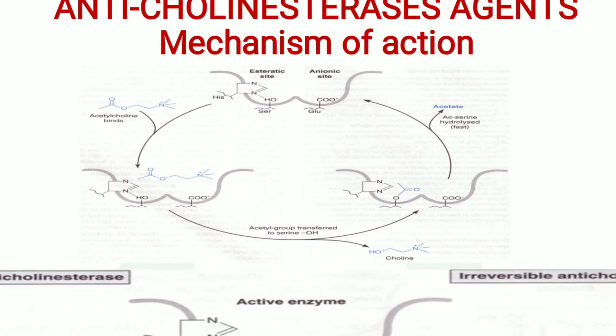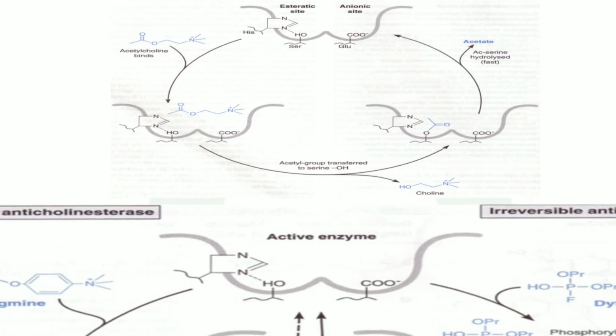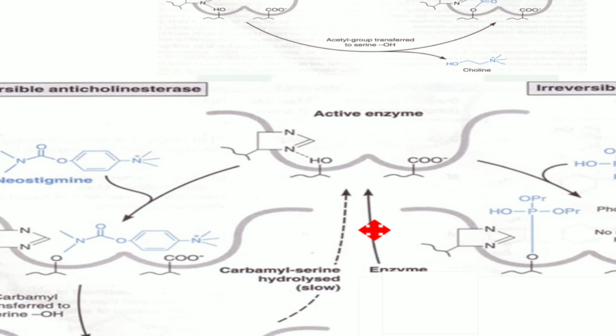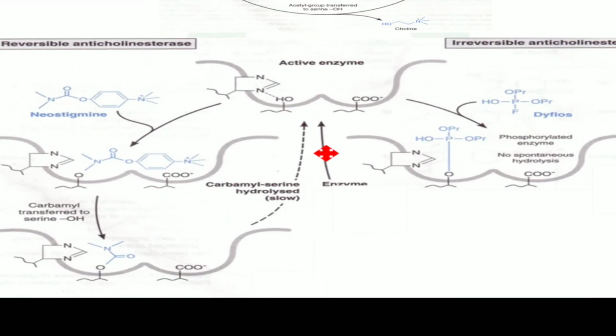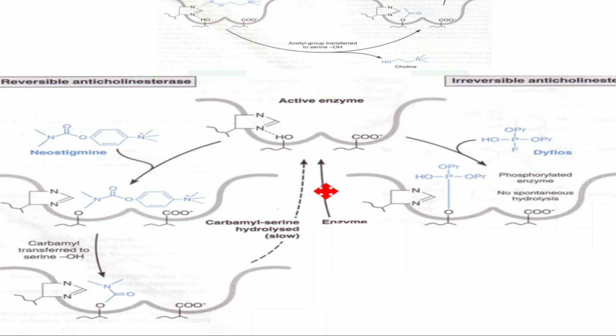So because of this degrading enzyme, the effects of acetylcholine will be reduced. Okay, so these cholinesterase enzyme inhibitors, there are two types, as I told, reversible and irreversible inhibitors.